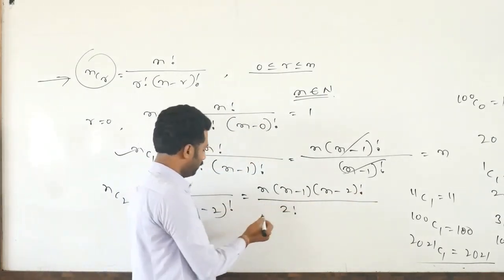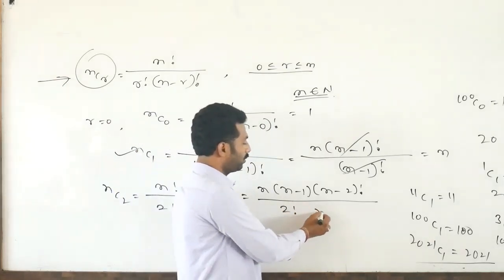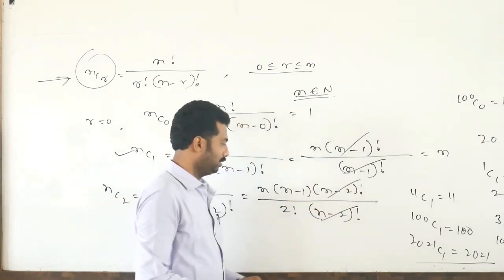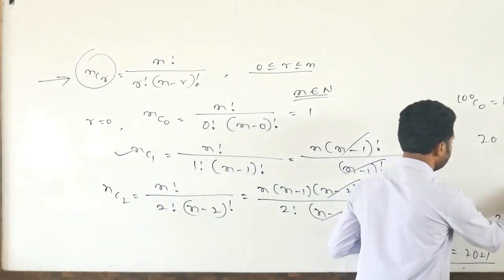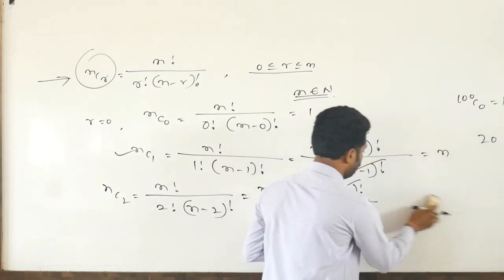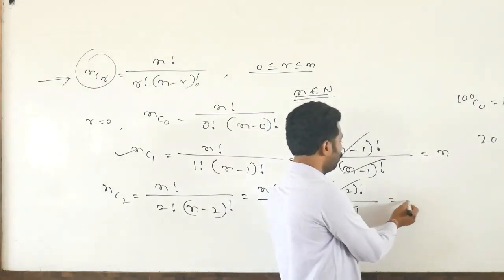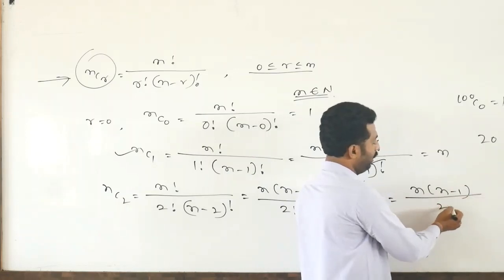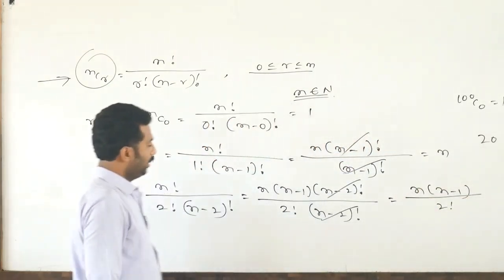This is N minus 2 factorial, so we can cancel N minus 2 factorial. So finally, this is N into N minus 1 divided by 2 factorial.